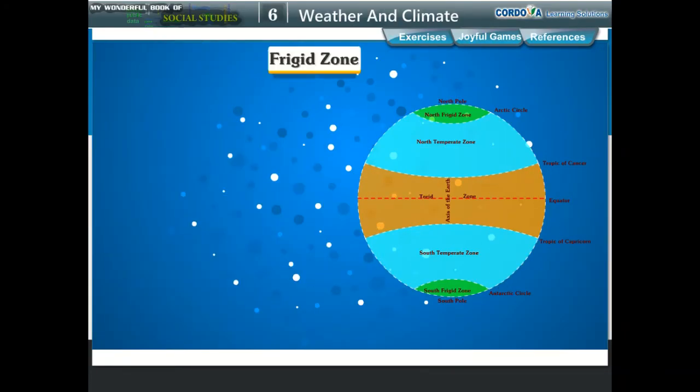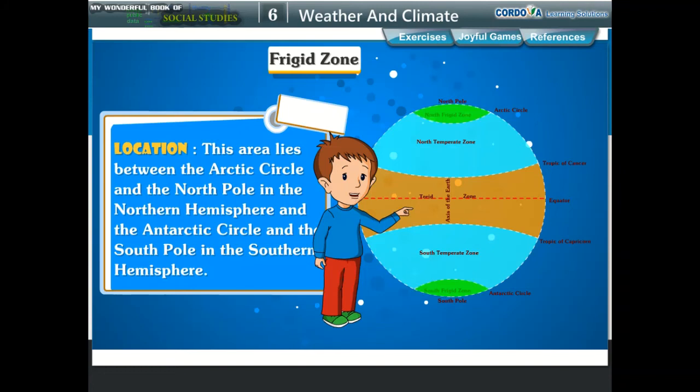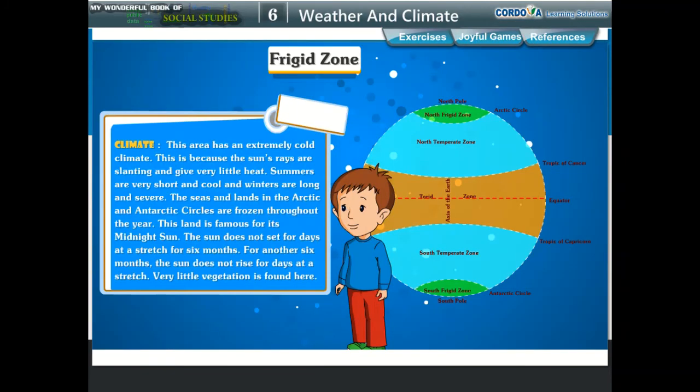Frigid zone. Location. This area lies between the Arctic Circle and the North Pole in the northern hemisphere and the Antarctic Circle and the South Pole in the southern hemisphere. Climate. This area has an extremely cold climate. This is because the sun's rays are slanting and give very little heat. Summers are very short and cool, and winters are long and severe.